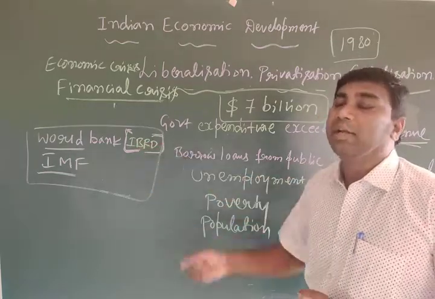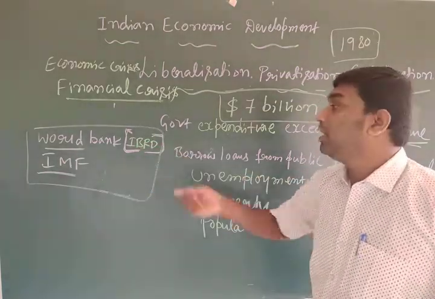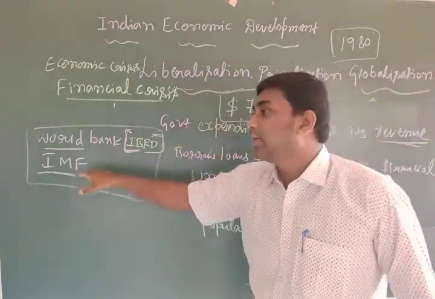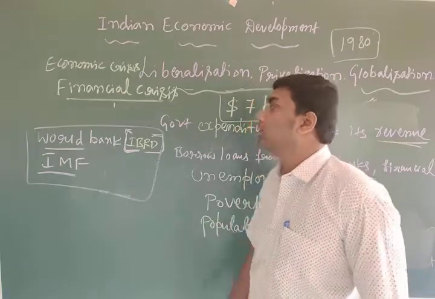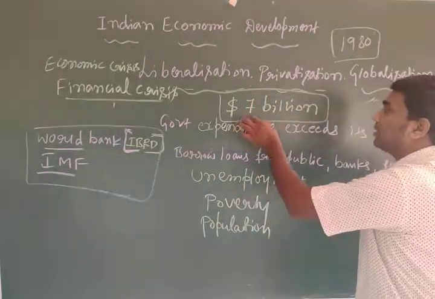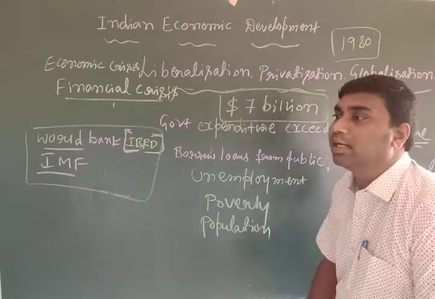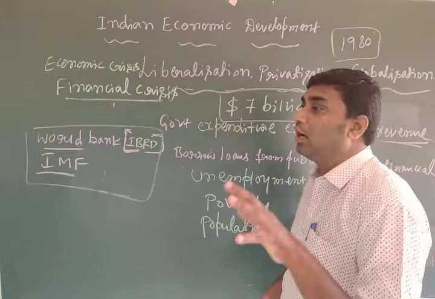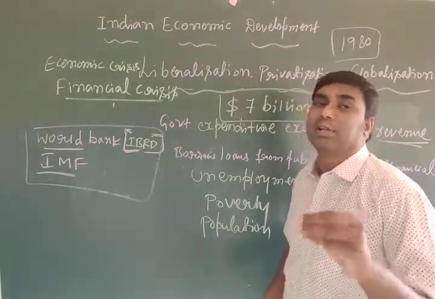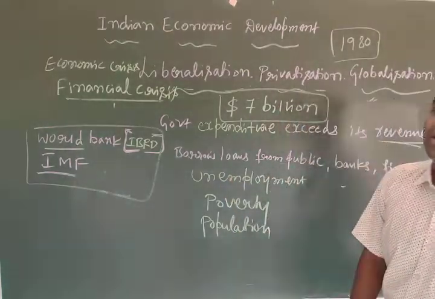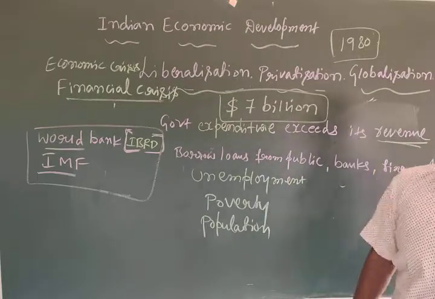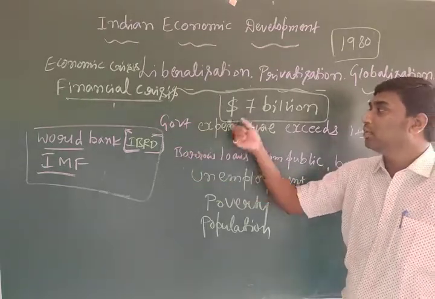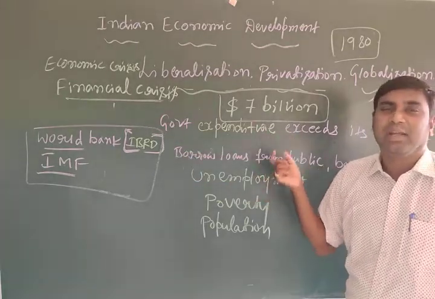The World Bank is also called IBRD, International Bank for Reconstruction and Development. Another one is the International Monetary Fund. So they finally decided to provide a loan. How much? $7 billion on a few conditions. What were the conditions? The government of India should open up the economy and also remove the restrictions on the private sector. This was the condition, and they decided to provide the loan of $7 billion to manage the economic crisis or financial crisis.